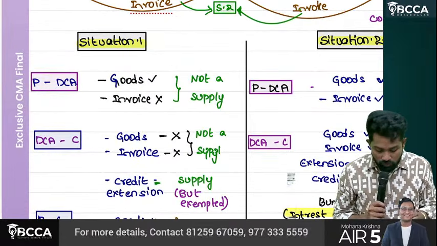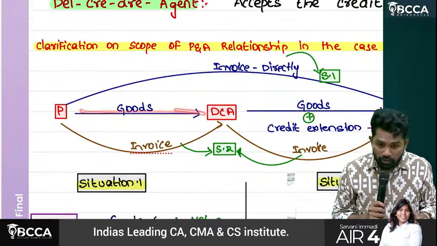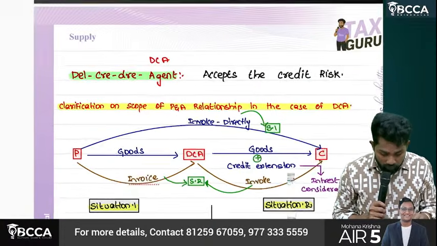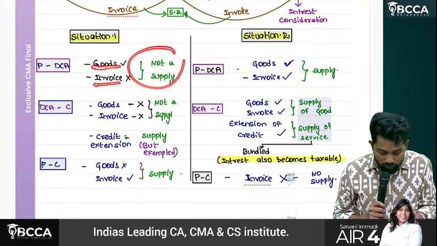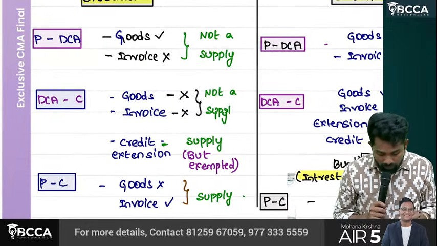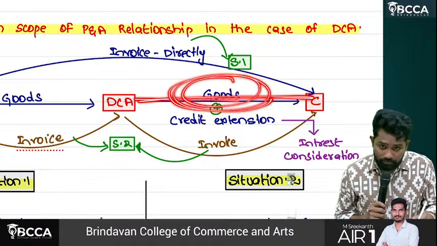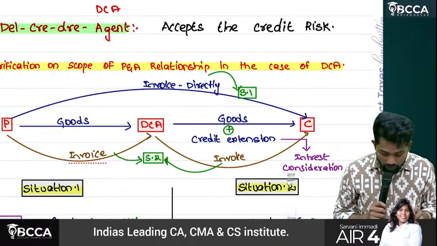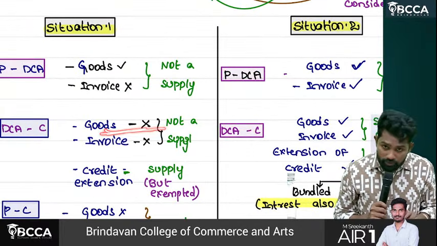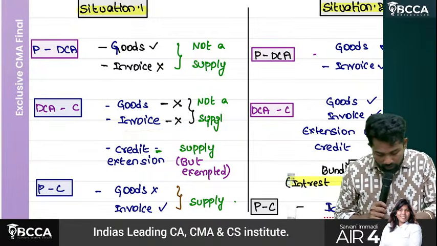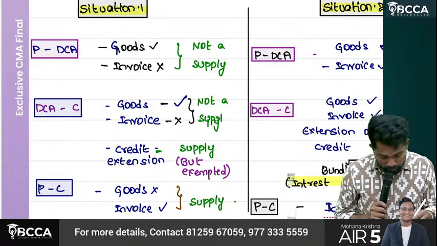So in situation 1, what is happening? Principal to DCA, goods have been provided. Yes, goods are there. But principal to DCA, no invoice. Invoice is directly raised by the principal to the customer. So between principal and DCA no invoice, hence not a supply. Then DCA to customer, goods are there, but is there an invoice? No. Invoice is directly raised by the principal to the customer. So goods moved, but invoice is not there. Hence it is not a supply.